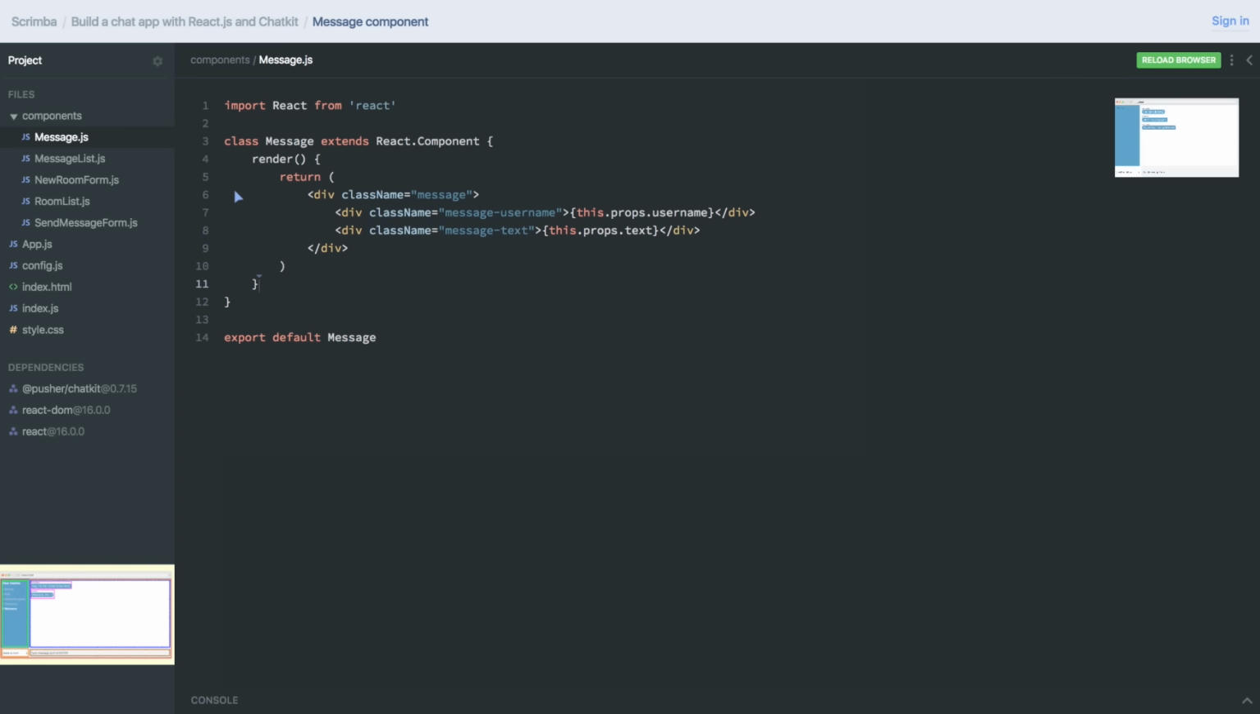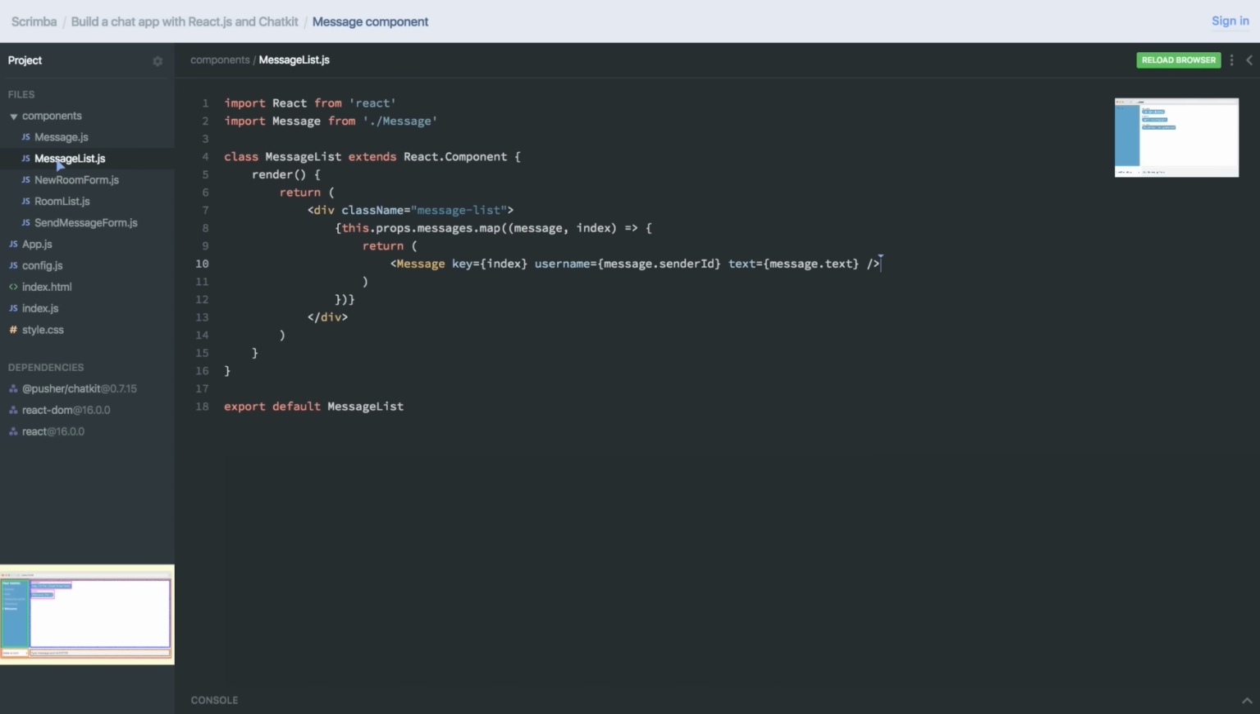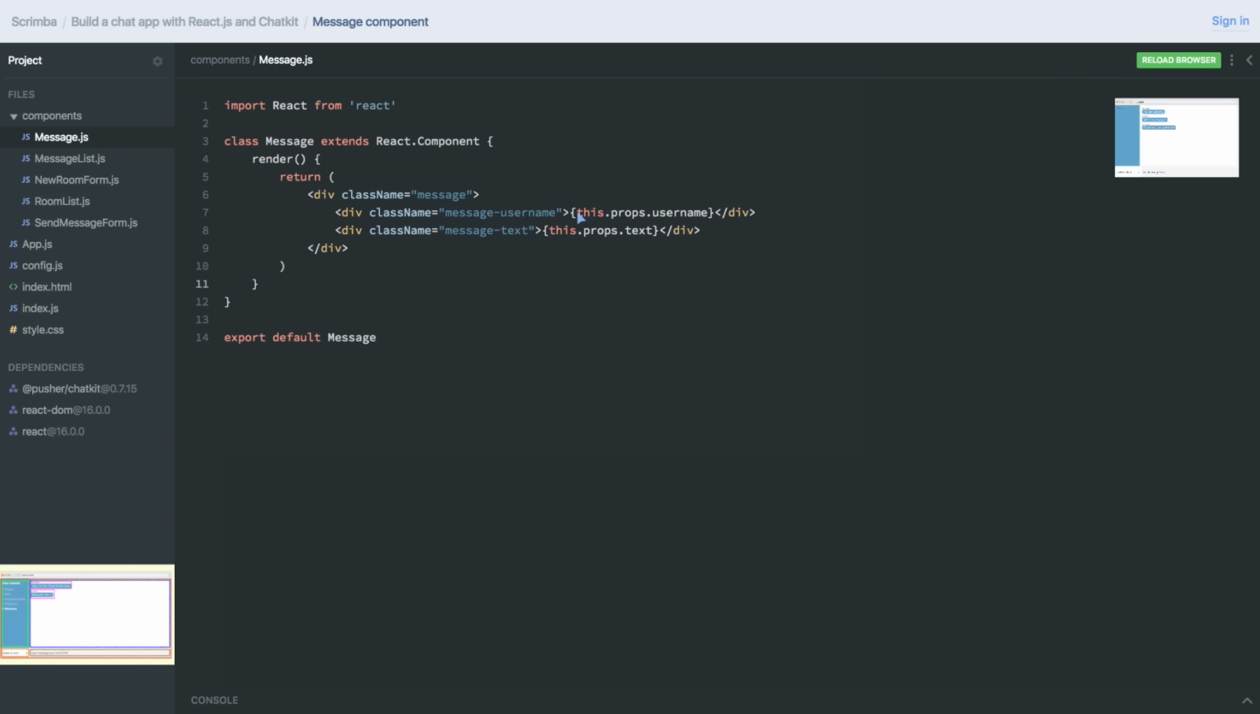So now we've actually passed data down 2 steps. Starting from the app component where the data lived as state, passed it down to the MessageList component as a messages prop. In the message list, we got access to the messages through this.props.messages. We looped through it. And then we passed some of that data, namely the sender ID and the text, down to the message component as two different props, username and text. So in the message component, we're doing this.props.username and this.props.text.